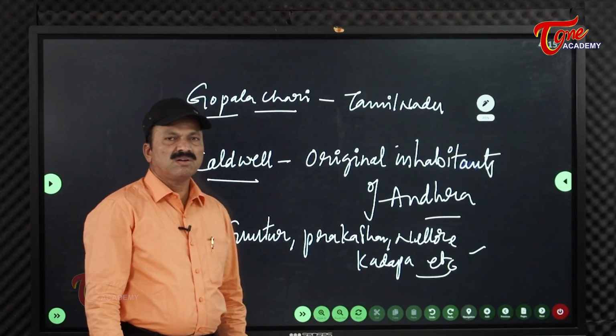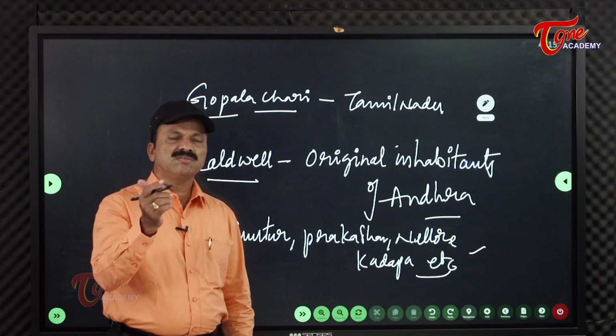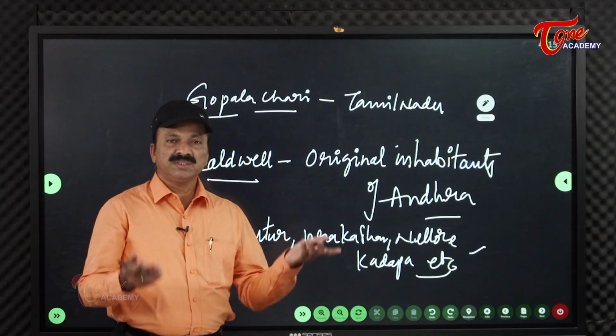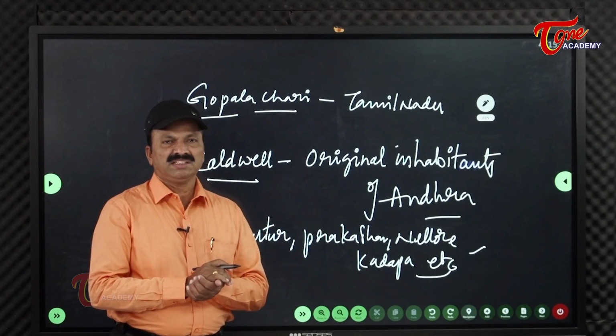So that's why they are called Sri Parvatiyas. Nagarjunakonda was called Sri Parvatam. That's why they are called Sri Parvatiyas.